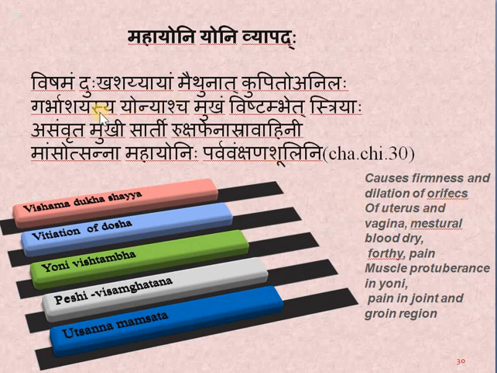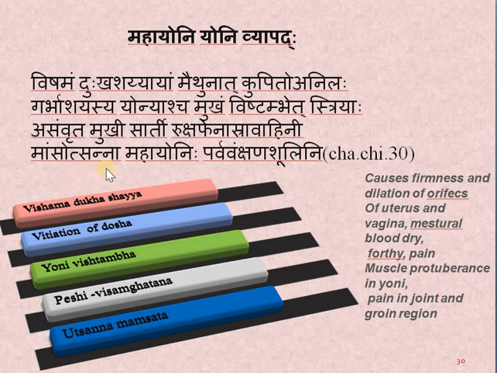Even the cervix dilation will be there, causing displacement. Garbhashya Mukham is uterus displacement and dilation, and Yonishasya Mukham means vaginal dilation will be there.